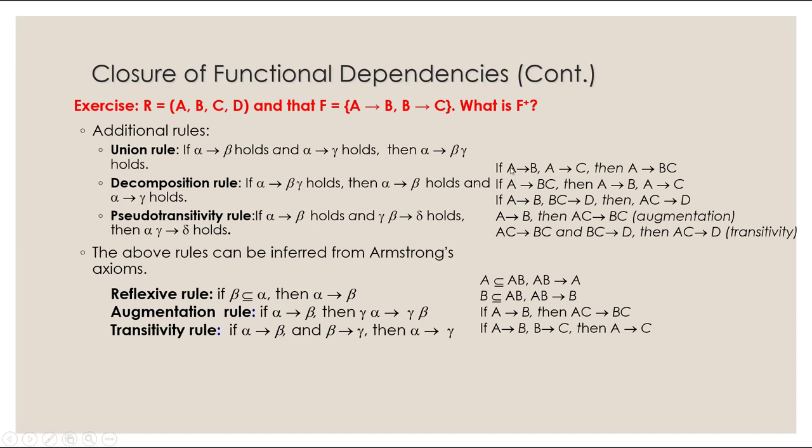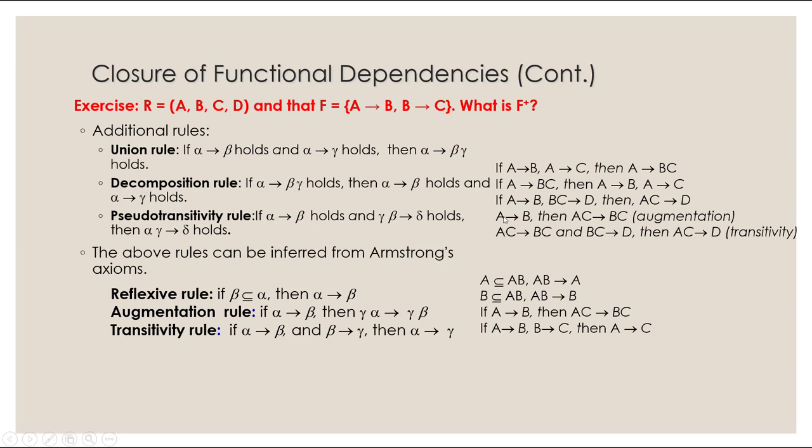So here, if A determines B and A determines C, we combine it and say A determines B, C. Okay, so that's the union rule. Decomposition is just the opposite. So here A determines B, C, then we can say A determines B and A determines C. That's pretty much the opposite of the union rule. Okay, so that was decomposition.